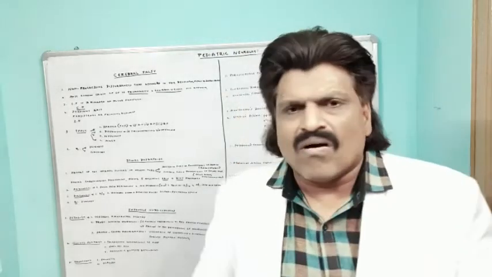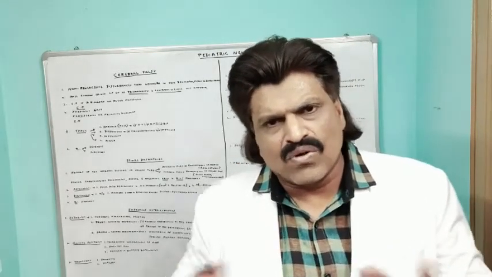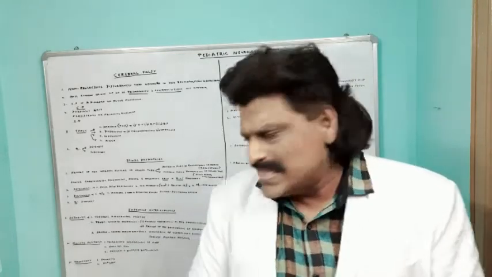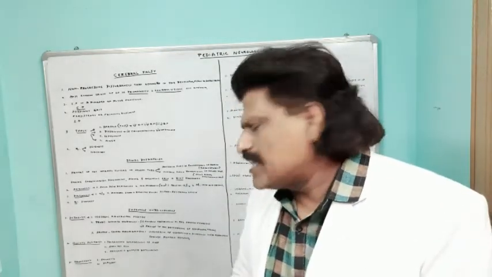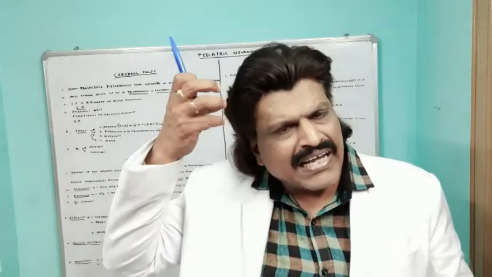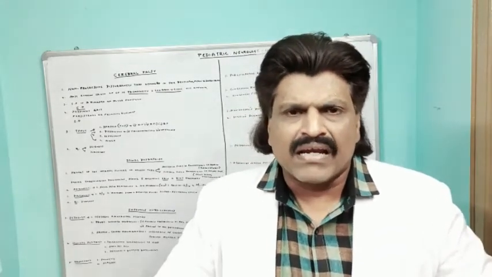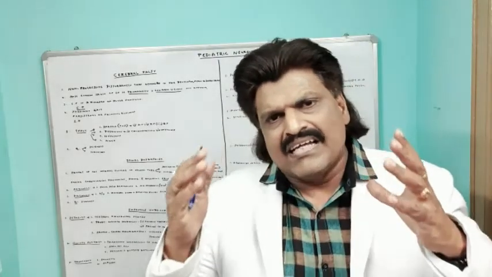And third, obviously, because the CSF is expanding and compressing the brain structures, the brain gets affected, there will be delayed development, there could be seizures also. The treatment is ventriculoperitoneal shunting. Take the CSF fluid from the ventricles and we can put it into the peritoneum, because there is no overlying bone on the abdomen, and therefore the abdomen can expand a lot and accommodate this extra CSF, unlike the skull and the cranium where the bones cannot expand.